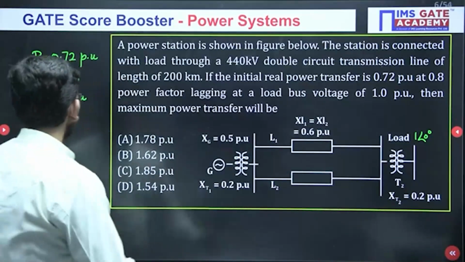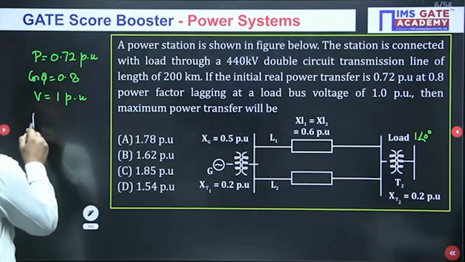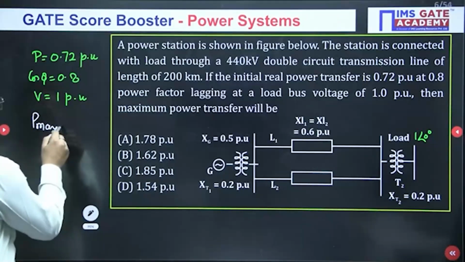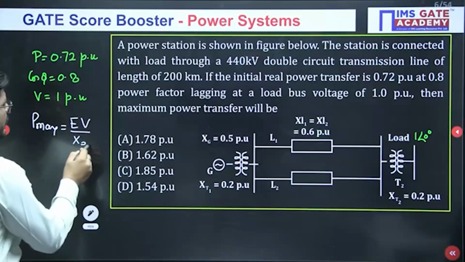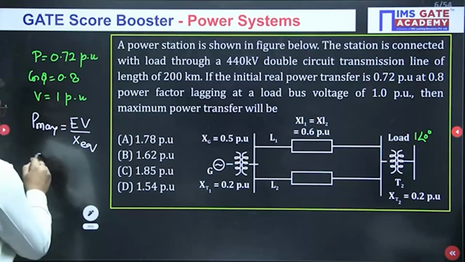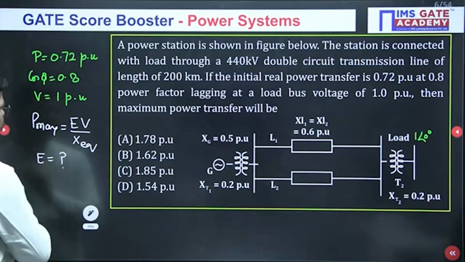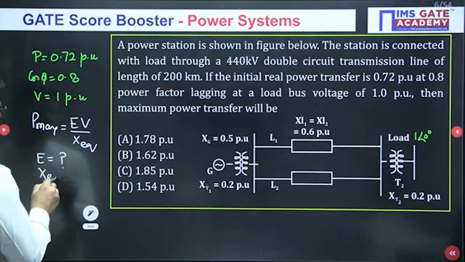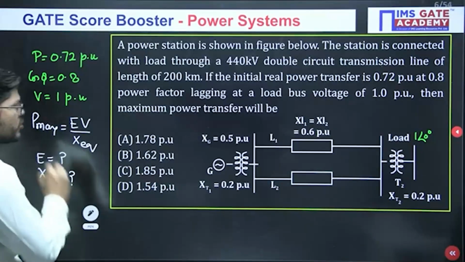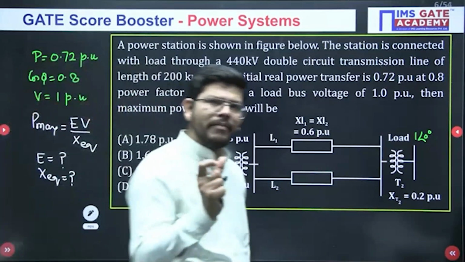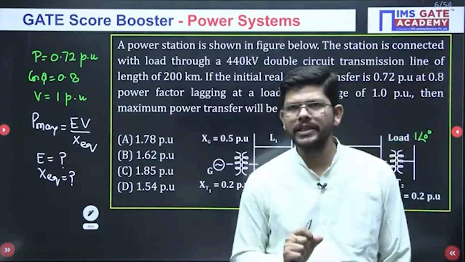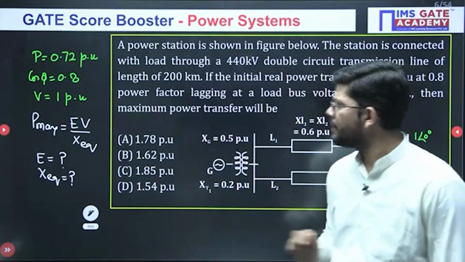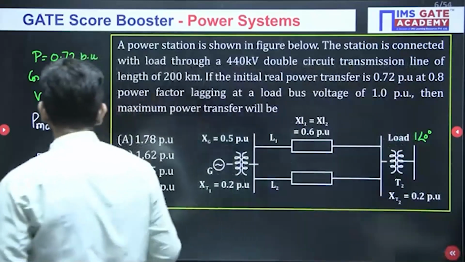Okay, so just see, we have to calculate maximum power transferred, which is equal to EV upon X equivalent. Now do you have the value of E given to you? No. Do we have the value of X equivalent? No. So these two things are unknown. If we can manage to calculate these two, we will be able to solve this question very easily, isn't it, with the given data? So just see what we can do with the given data.